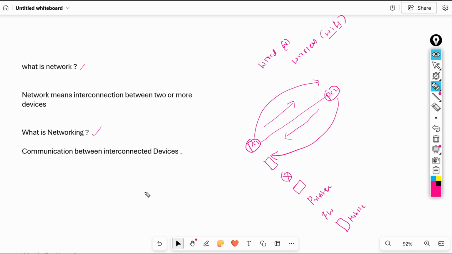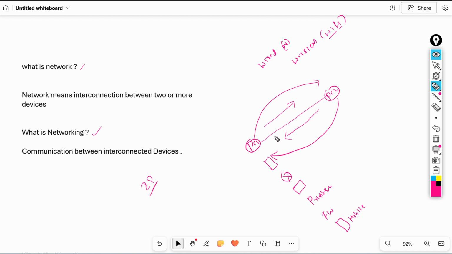If you want to communicate with any person over the phone, how can you communicate? To communicate with anyone, we require a mobile number. Same way in computer networking, we require an IP address. If you want to communicate from one computer to another computer, we require an IP address.